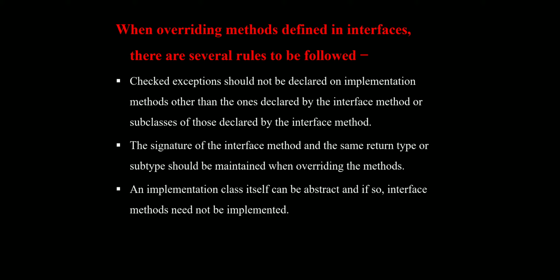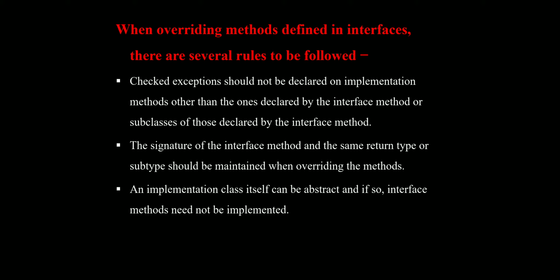The second one is: the signature of the interface method and the same return type or a subtype should be maintained when overriding the method.